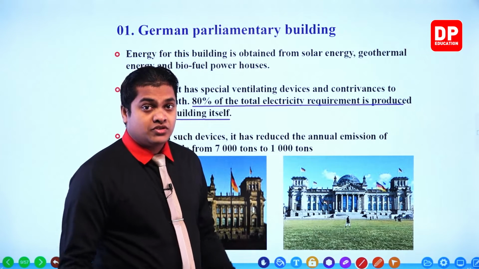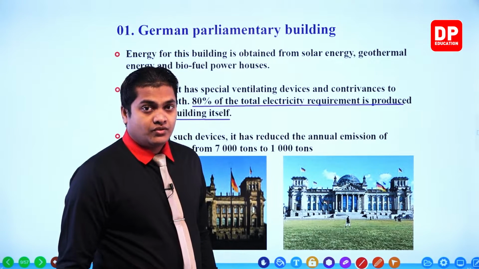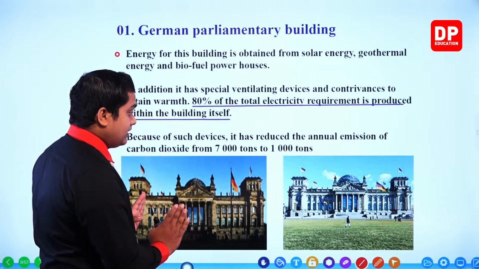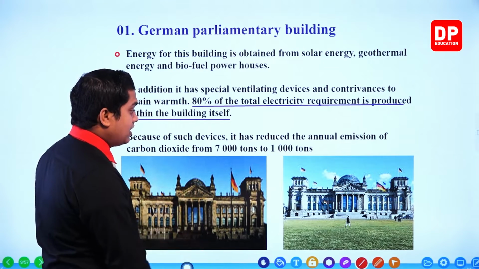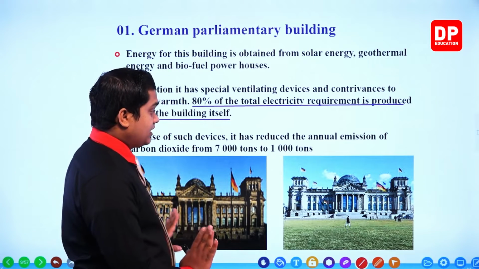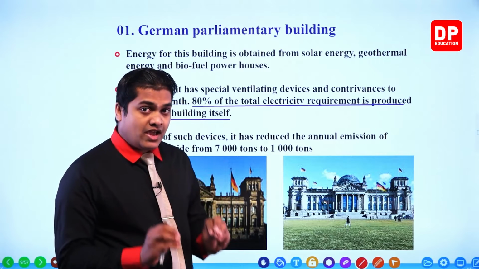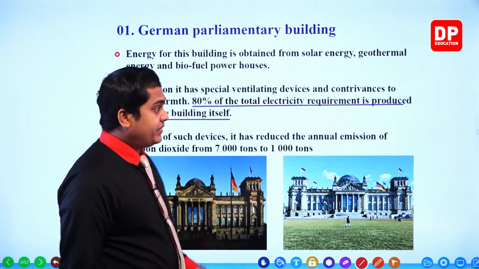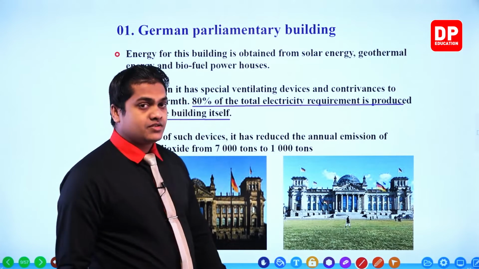See how huge that is, right? 7 million kilograms, or 7,000 tons, only from this particular building. So that value has been reduced to 1,000 tons right now because of implementing these measures within the premises.